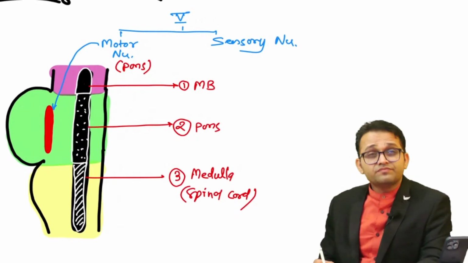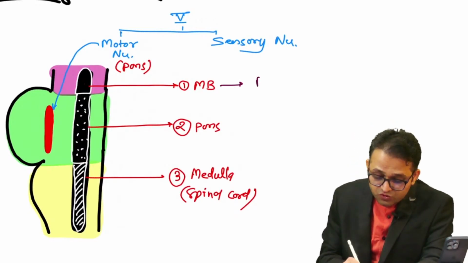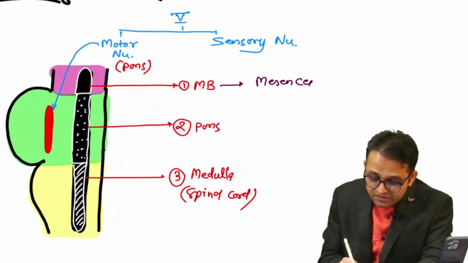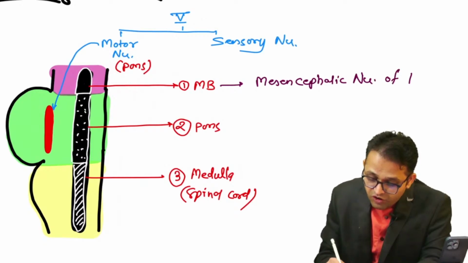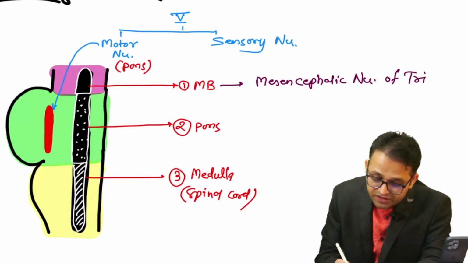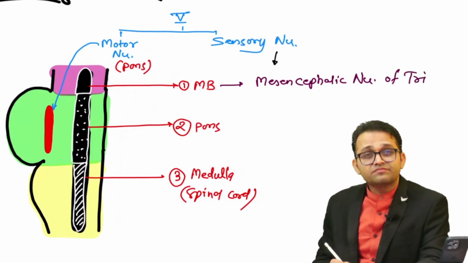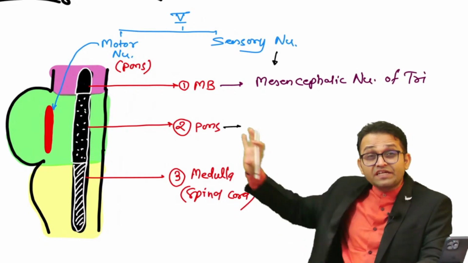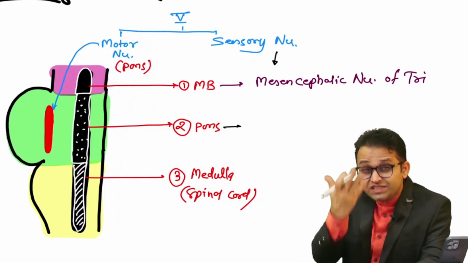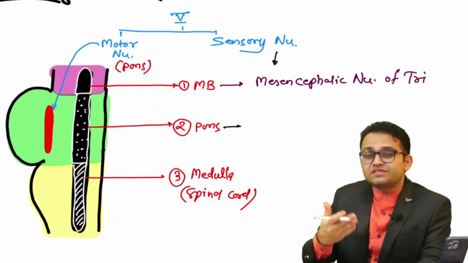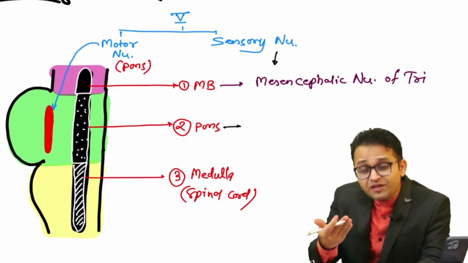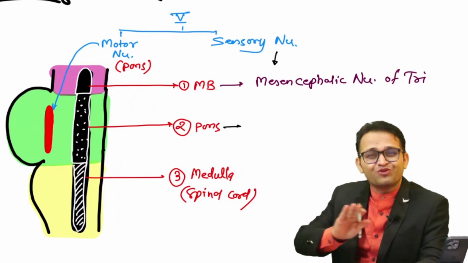Now look, because it is in the midbrain, so you will say the mesencephalon, mesencephalic nucleus of what? Sir, trigeminal nerve. We are talking about the sensory nucleus. Yes, the biggest nucleus is the pontine nucleus. So it is the chief nucleus. It is the sensory nucleus. It is the pontine nucleus. It is the principal nucleus. Different name, different textbook, different author.